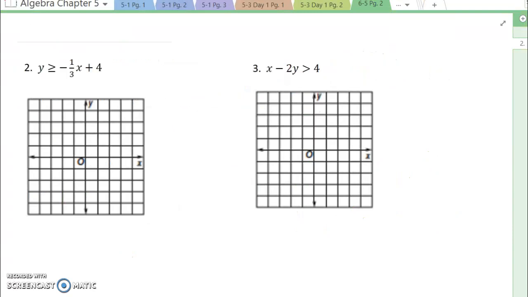So we've got a couple more to try. I see number 2 is definitely in the slope-intercept form, so we're good there. Then my next step is I look right here at my inequality symbol. Because it's got the equal to sign under, my next decision is whether it's dashed or solid. It's going to be solid.